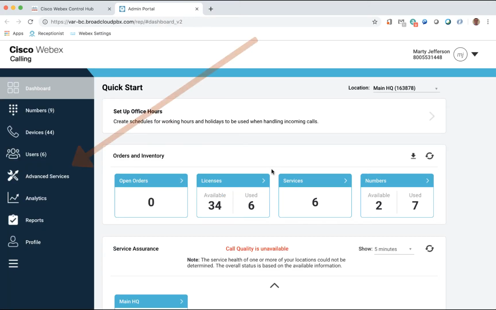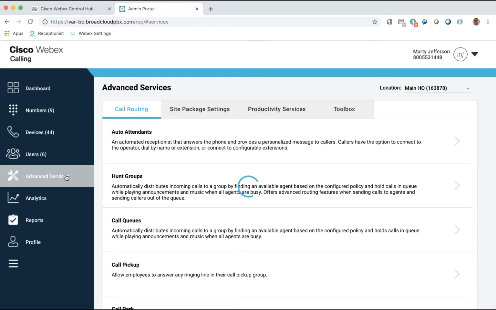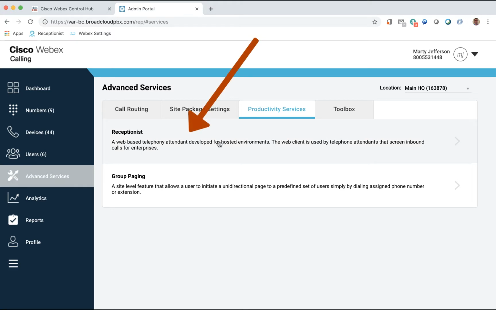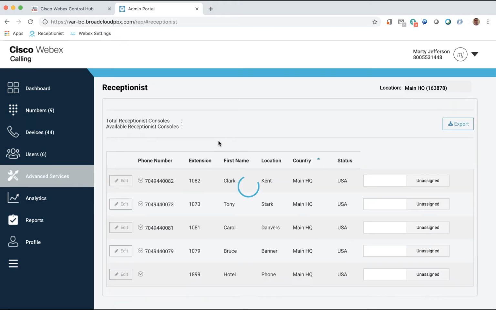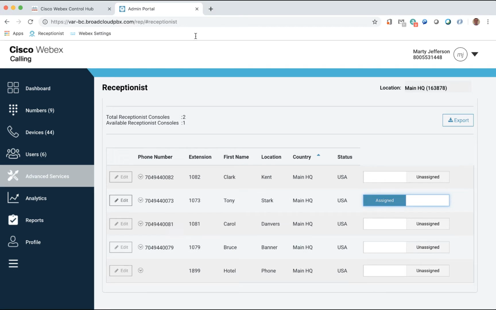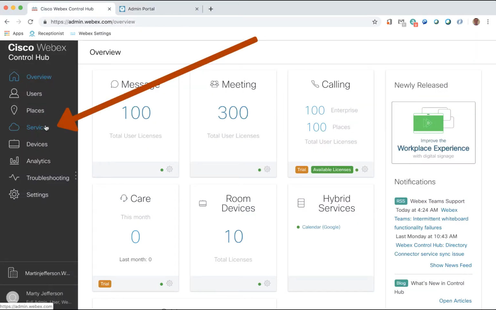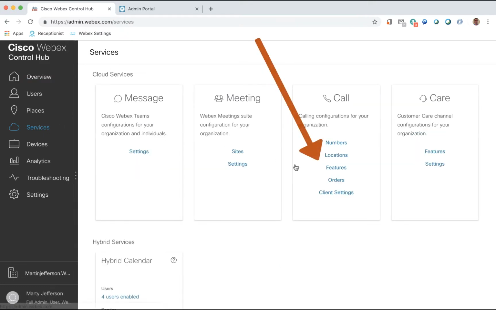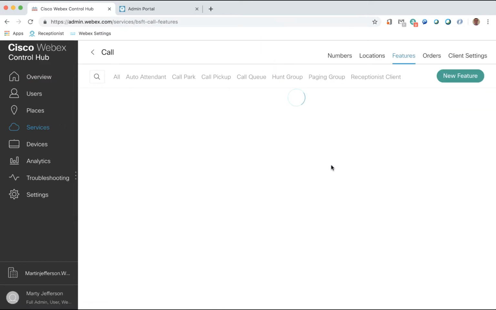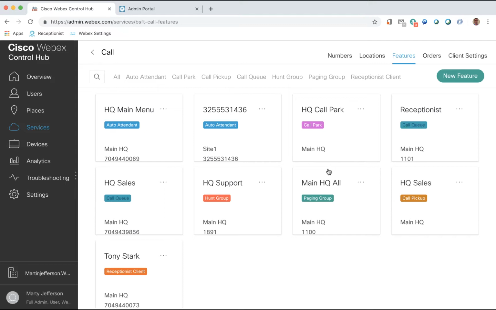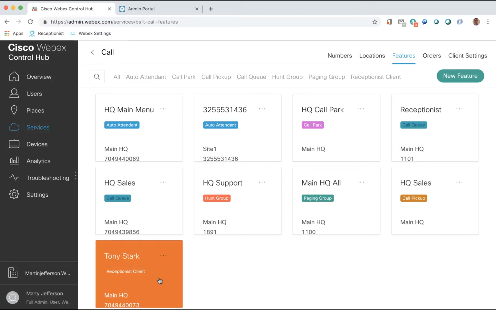In the Cisco Admin portal, we click on the Advanced Services link on the left, then the Productivity Services tab. We then click on the Receptionist option. A list of the users is presented, and we assign the users we want to have access to the Receptionist client. When we go back to Control Hub, we can click on the Services option on the left, then the Features option in the Call Service card. We can now see the Receptionist Client service.